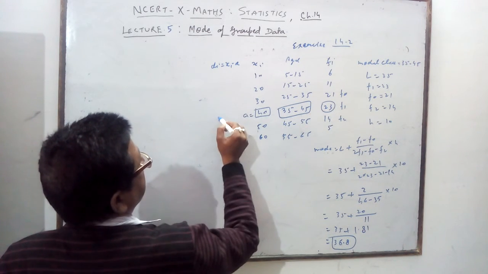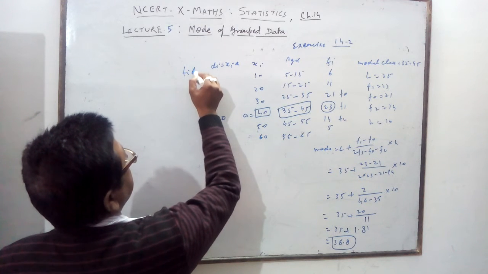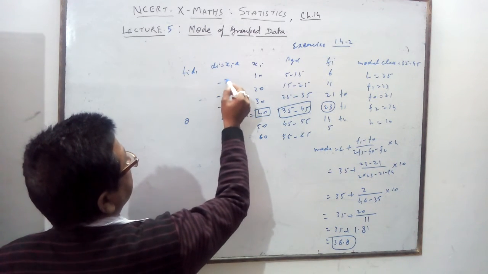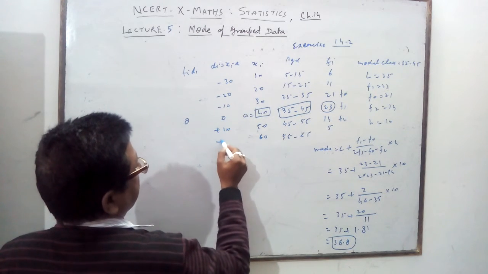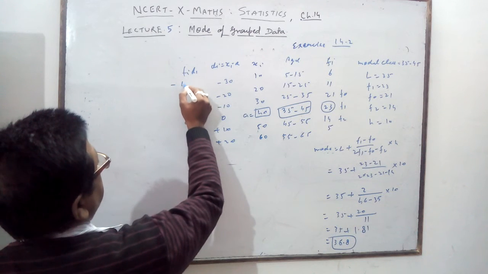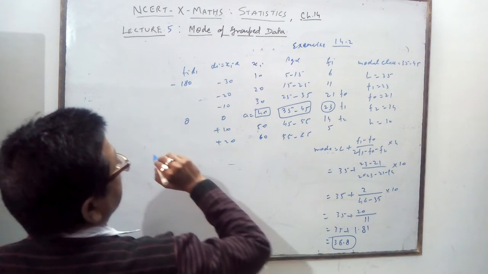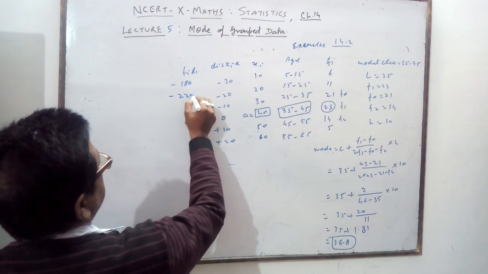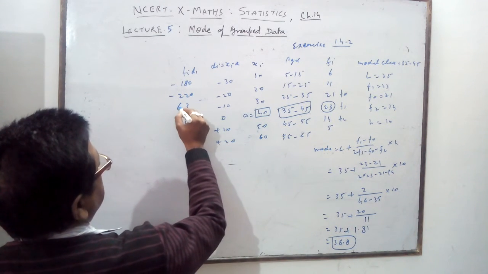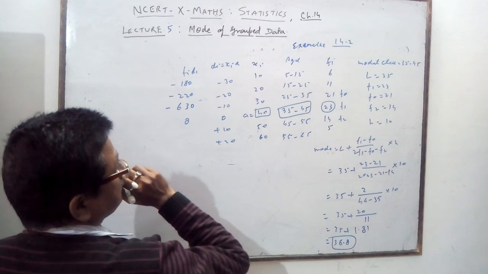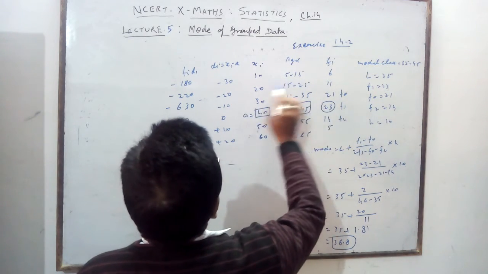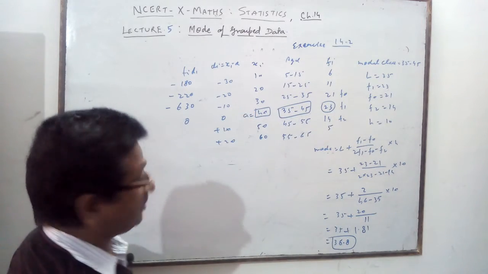Xi minus A, that is 0, fi di: 0, minus 10, minus 20, minus 30, plus 10, plus 20. Multiply by 6, 3 is 18, minus 180, 11 twos are 22, minus 220. 21 threes are 63, minus 630. Sorry, I have written it wrong.